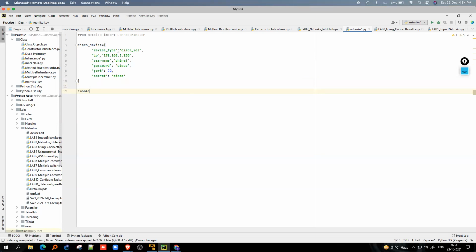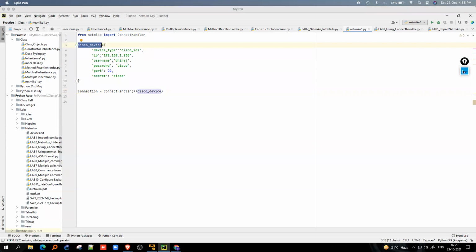Now let's move to the connection. It is one of the variables. Here I am now calling my ConnectHandler, which is my class. Again, don't worry if you're not getting it, because I am giving only very little in a demo session. I'm not explaining more because I don't have that much time to explain each and everything right now. Just try to understand one more time. So here I'm calling this ConnectHandler class and passing my details from the Cisco device.